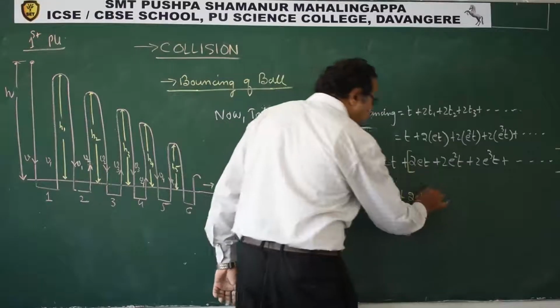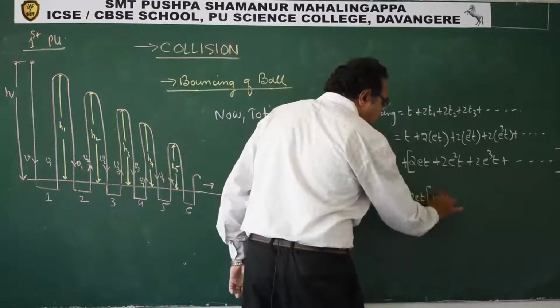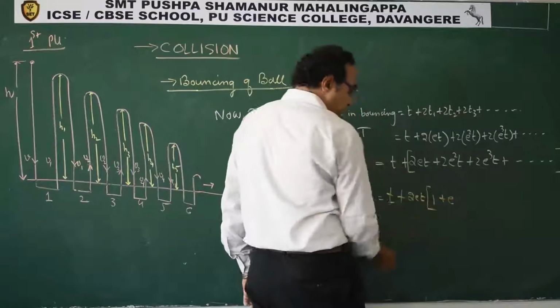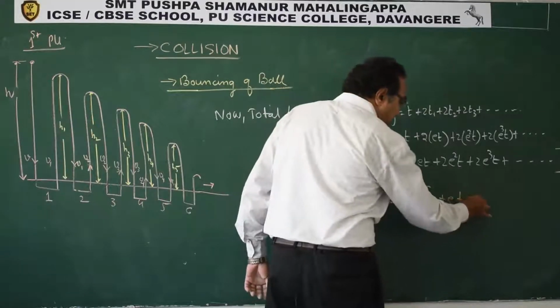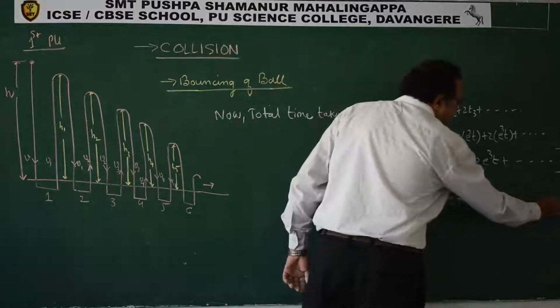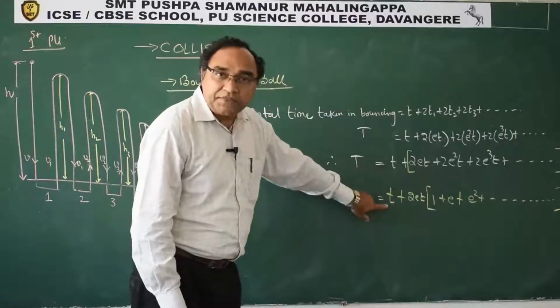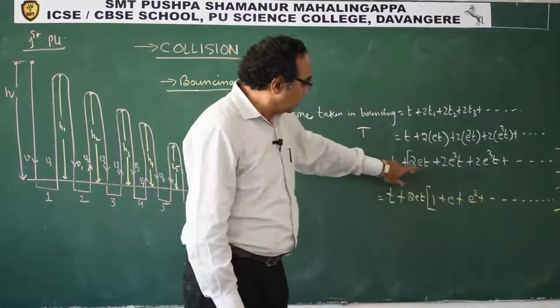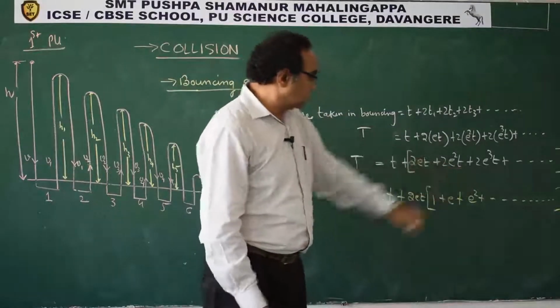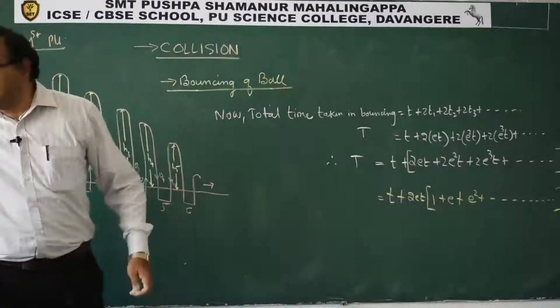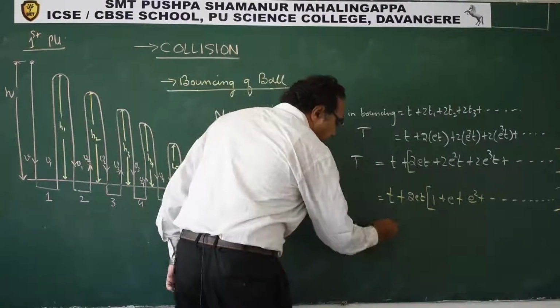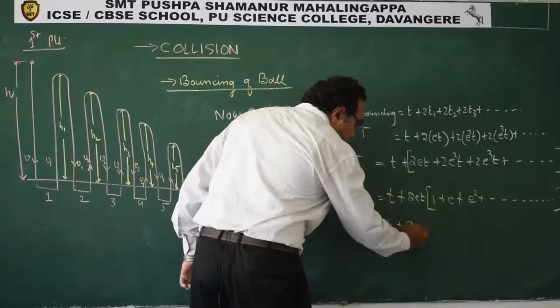and then what we have? 1 plus e plus e square, like this it goes. The t term I am writing separate, and in the rest of the terms 2et is common. This is what we can do. So now we can simplify it, t plus 2et.